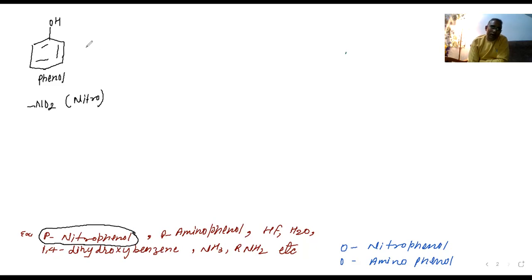I am changing to this first position. This very first position is known as ortho. The second position is going to be meta. And the last one, this position, is known as para. Here I am mentioning OH, so this is ortho, meta, and para. Here I mentioned the NO2 group. Got it?